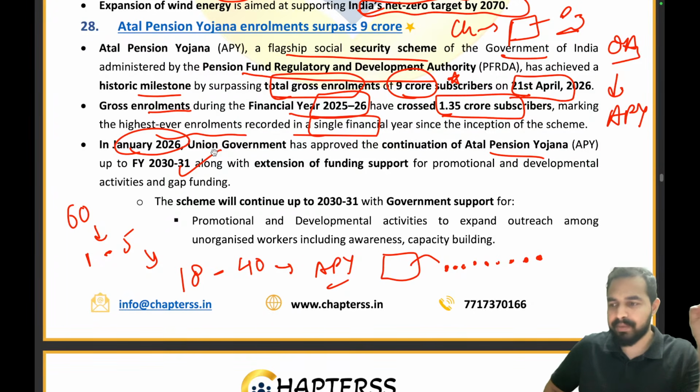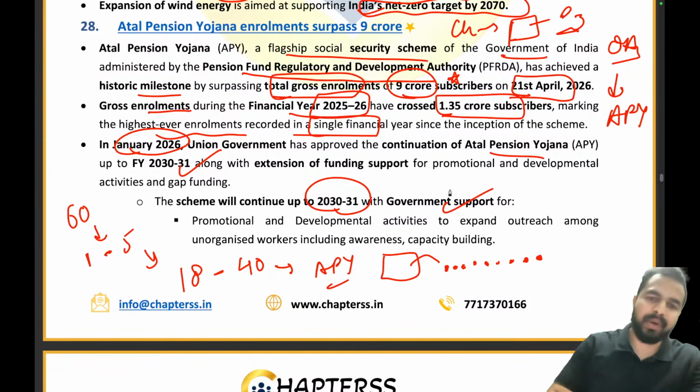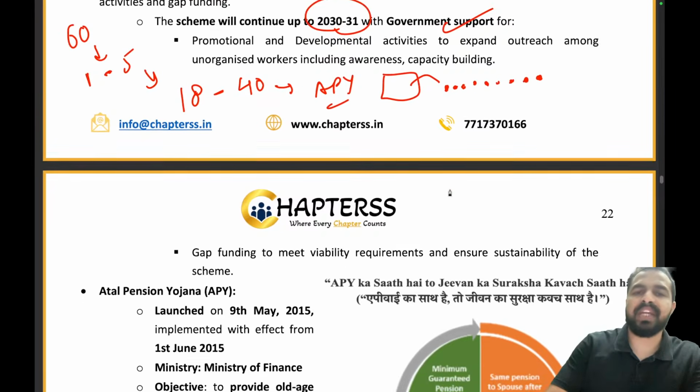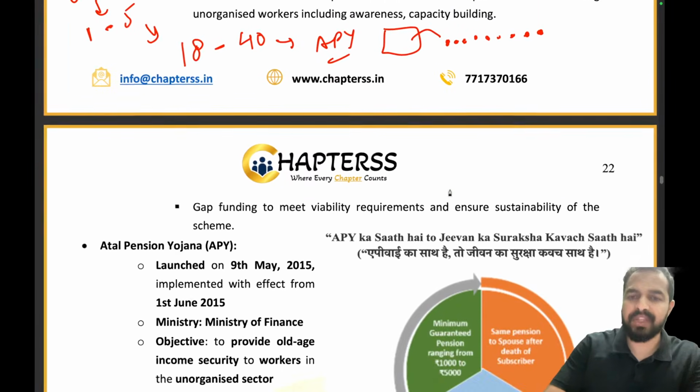That is what we have to remember. Okay, so I hope this is clear. Now the scheme will be continuing up to 2030-31 with the government support for promotion and developmental activities to expand outreach among the unorganized workers, including awareness and capacity building.